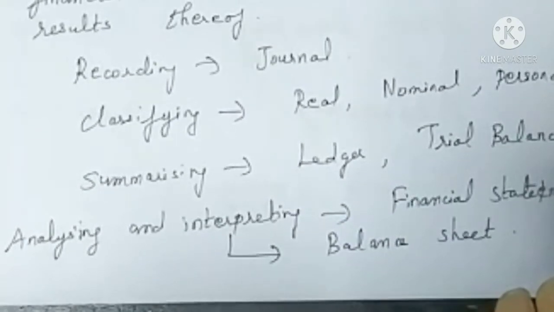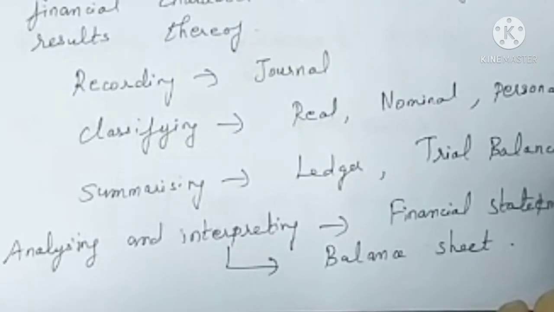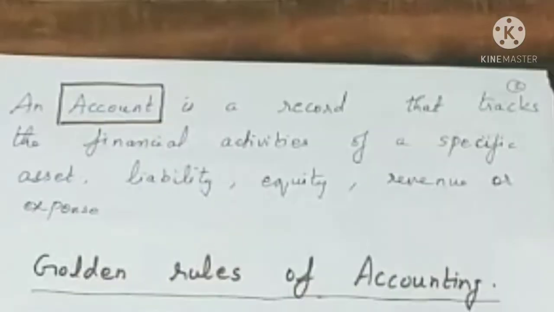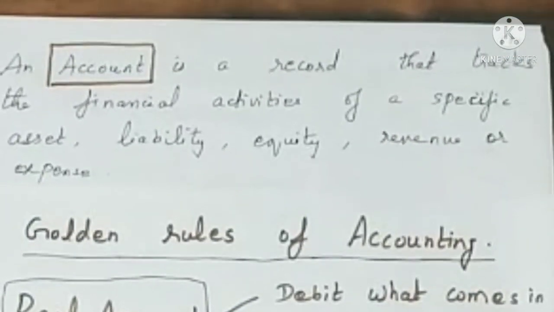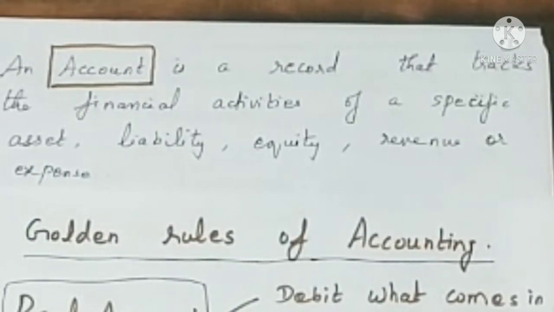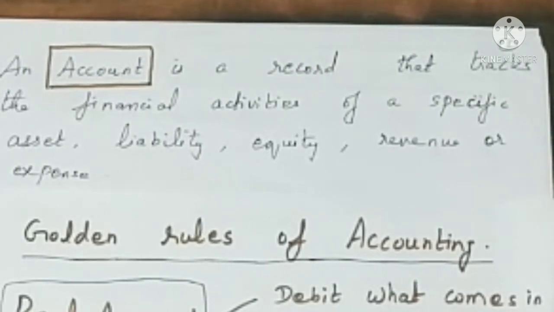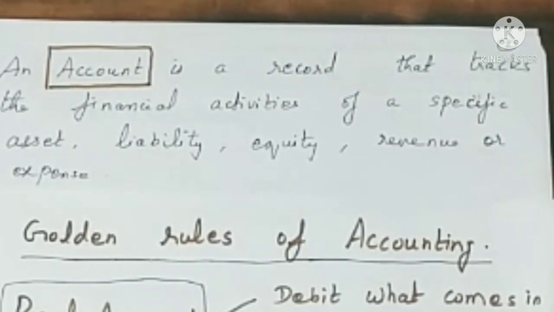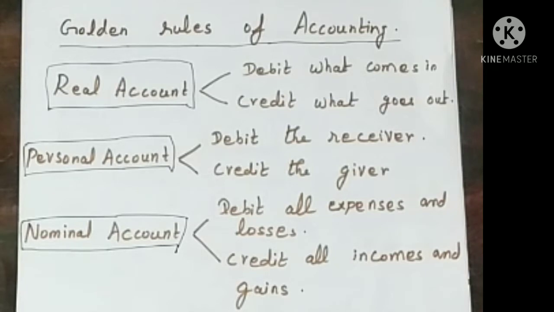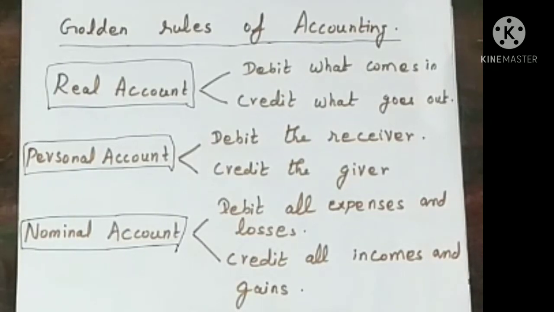A balance sheet is prepared as on a particular date to know about the financial position of the business. An account is a record that tracks the financial activities of a specific asset, liability, equity, revenue, or expense. Before knowing the three types of accounts, it is very important for plus one class students to know the golden rules of accounting. That is, the real account, nominal account, and the personal account.